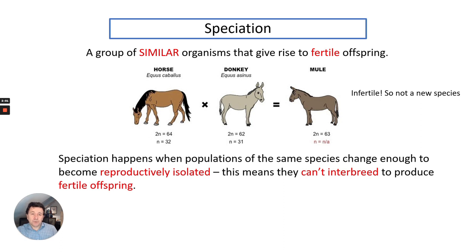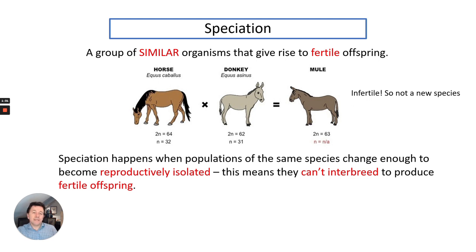So, on to speciation. Speciation explains why over time different organisms may evolve. This is also in combined science, this part. First of all, we need to know what a species is. A species is a group of similar organisms that give rise to fertile offspring. Fertile meaning that they can then go on and have their own offspring.